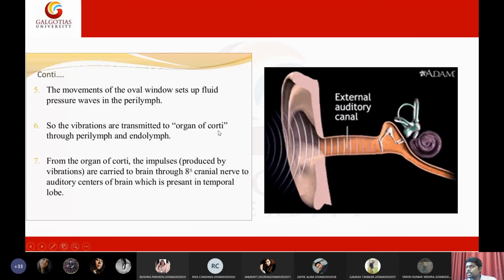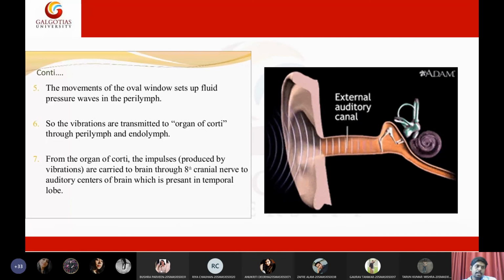The organ of Corti is a system of nerves and hair follicles. This organ of Corti will generate the nerve impulses, and these nerve impulses are sent to the brain via the eighth cranial nerve. The eighth cranial nerve is the auditory nerve, and this auditory nerve will give signals to the brain, and the brain will process the signal. That's it. This is all about the ear.